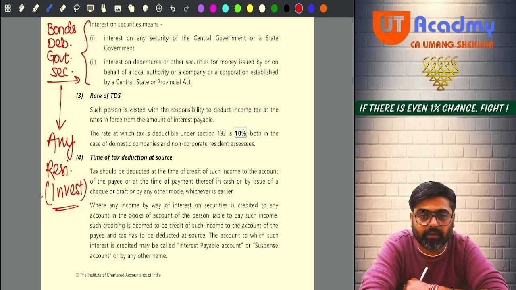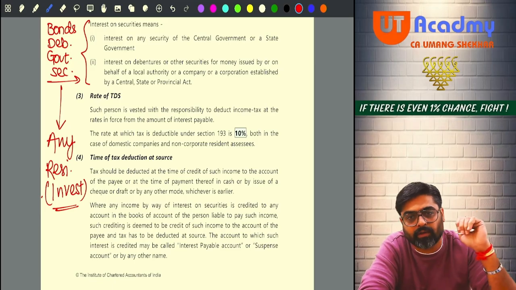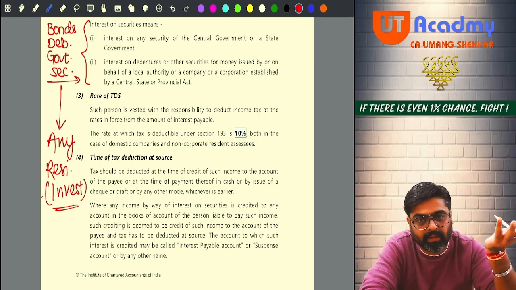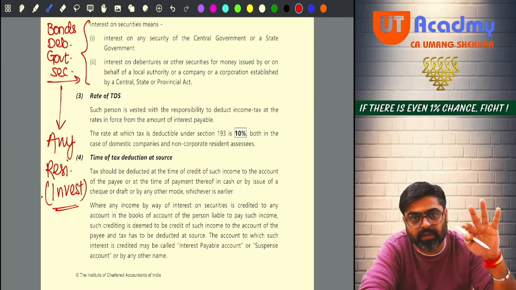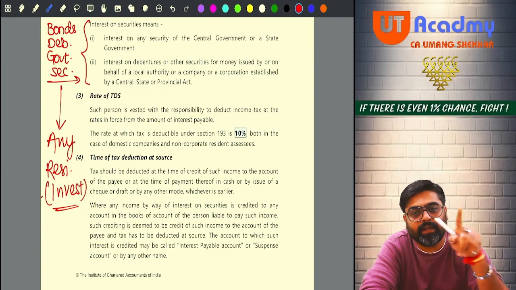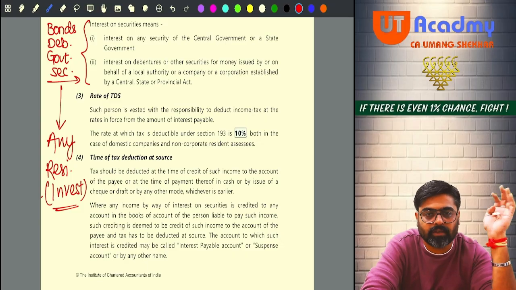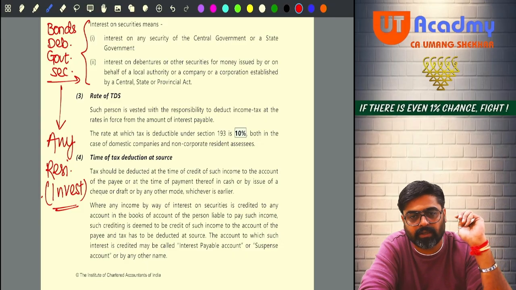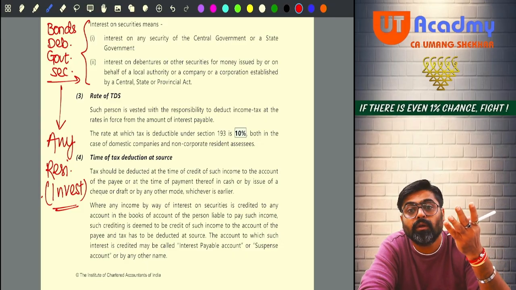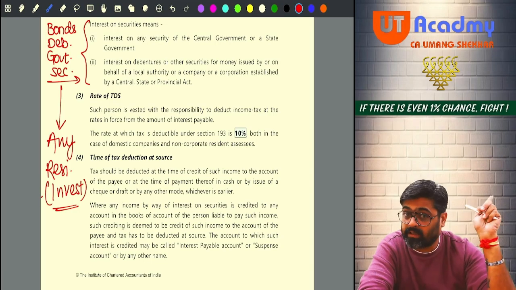Getting my point? So now tell me, as an investor, if someone has invested in your securities, are you going to pay that investor an interest? The answer is yes. Because he has invested in your securities which you have issued. Yes or no? So your debentures he has purchased, your bonds he has purchased, or you are a government, so your government securities he has purchased. But that investor must be a resident.